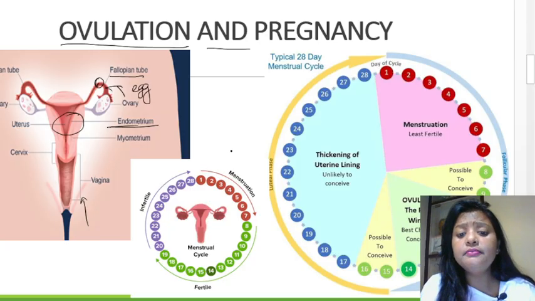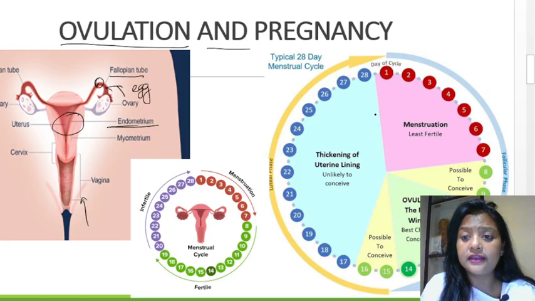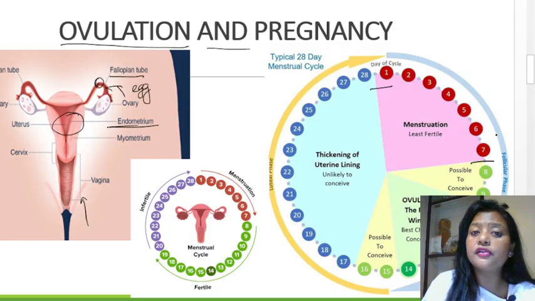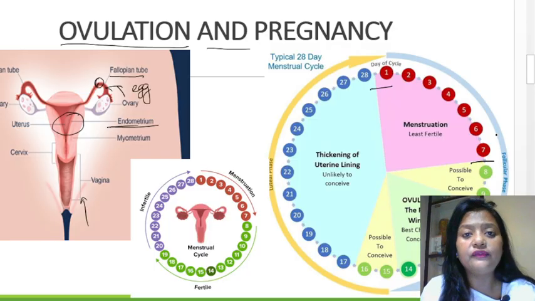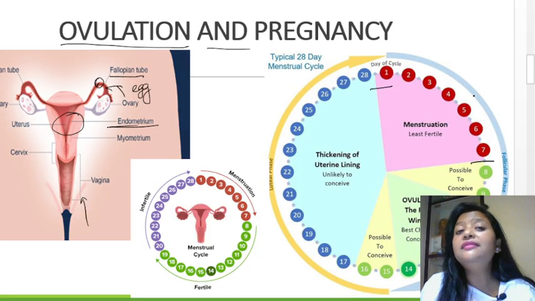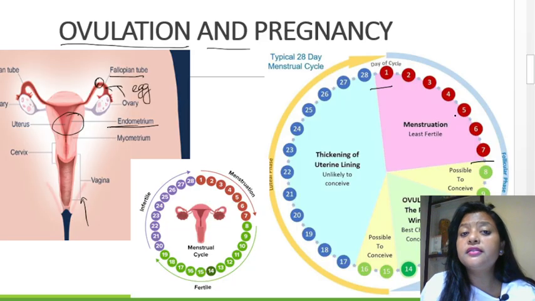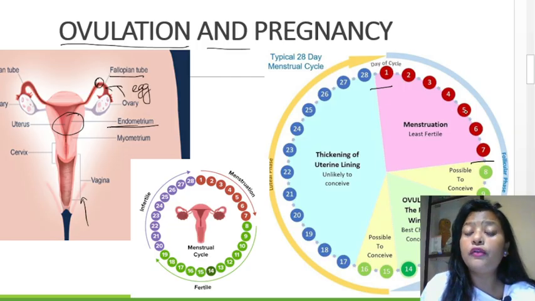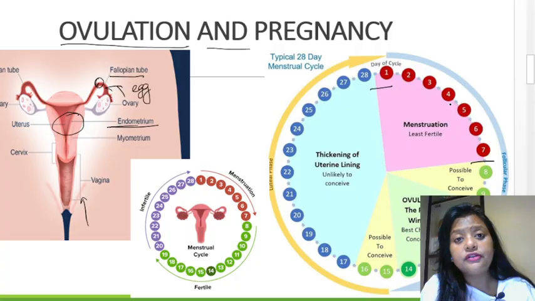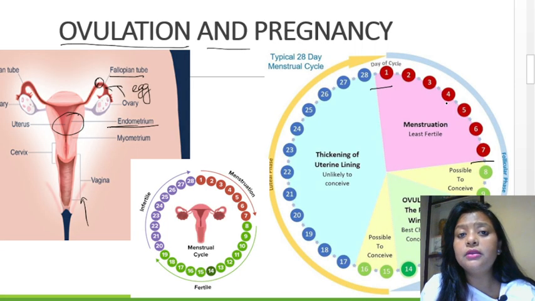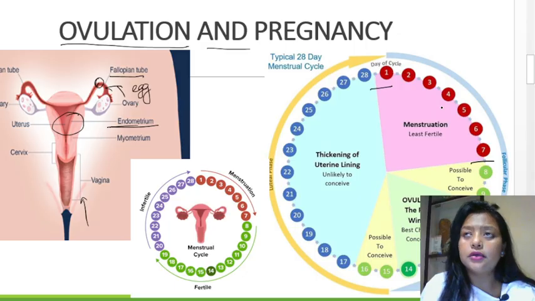Now, in this menstrual cycle, you can see the first day of the cycle. From the first till the seventh day, menstruation occurs. Sometimes it happens for 4 to 5 days, and in some women it can be more. So the first day till the seventh day is the least fertile period, because in this period menstruation is occurring, the shedding of the endometrium lining and also blood. So it is a very least fertile period, and couples should not opt for or plan pregnancy during this period.